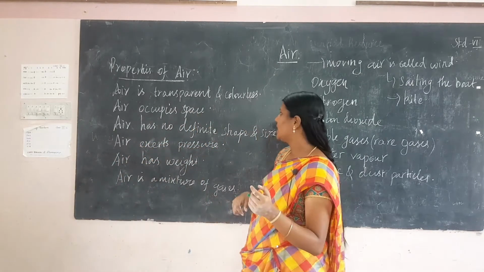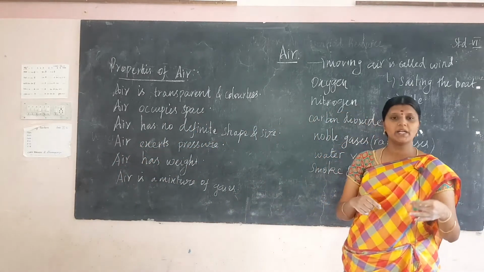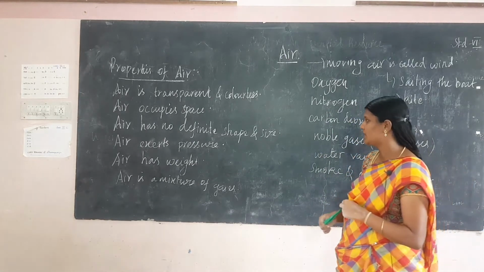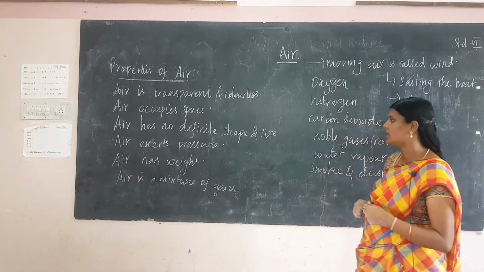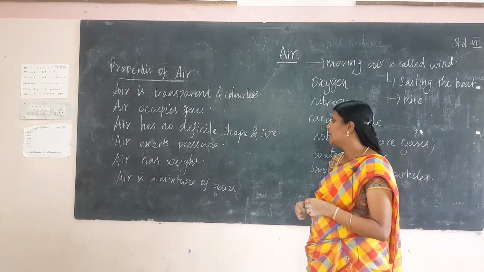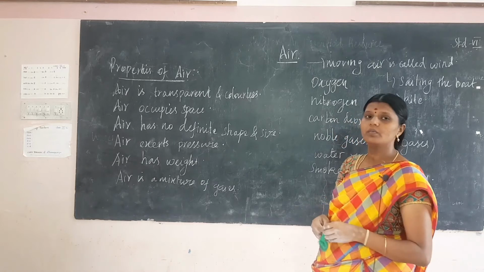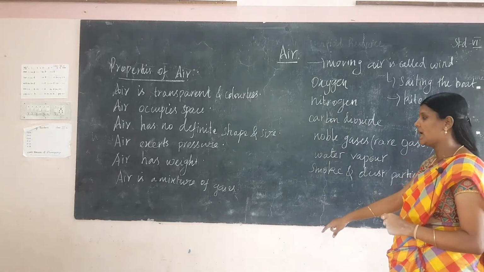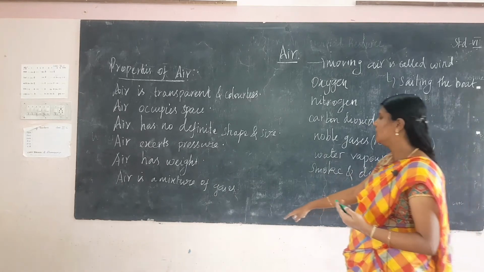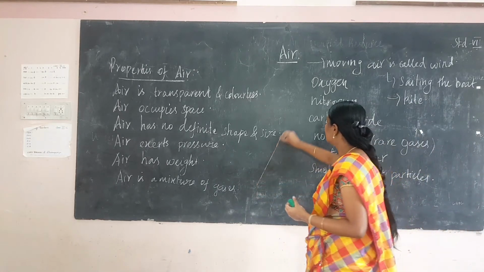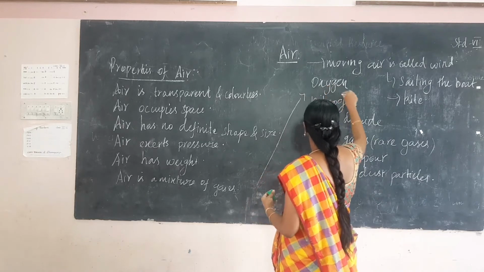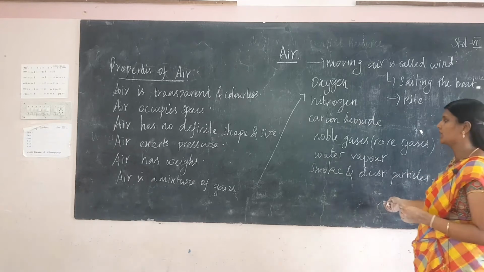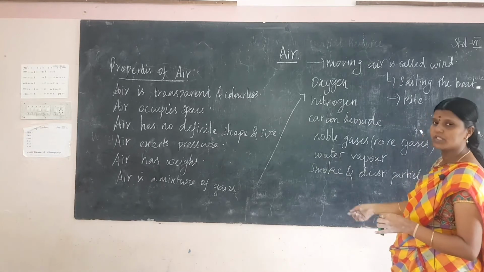What are the properties of air? Air is transparent and colorless, air occupies space, air has no definite shape and size, air exerts pressure, air has weight, and air is a mixture of gases. These are the various properties of air. The gases mixed in the air are oxygen, nitrogen, carbon dioxide, noble gases, water vapor, smoke and dust particles.